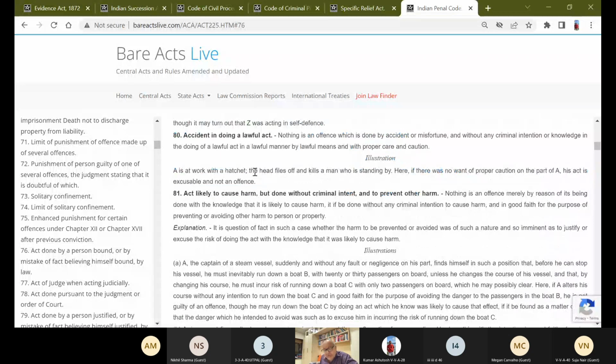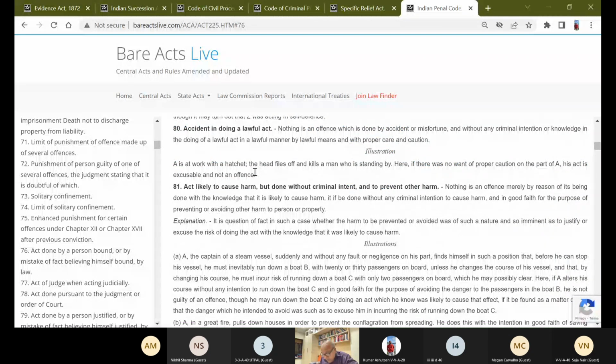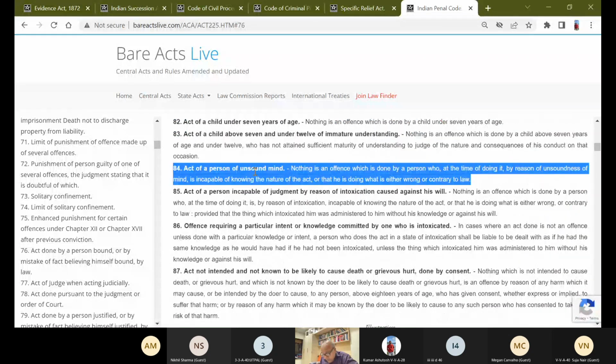Nothing is an offense which is done by a person who, at the time of doing it, by reason of unsoundness of mind, is incapable of knowing the nature of the act, or that he is doing what is either wrong or contrary to law. He will say, I was suffering from insanity.